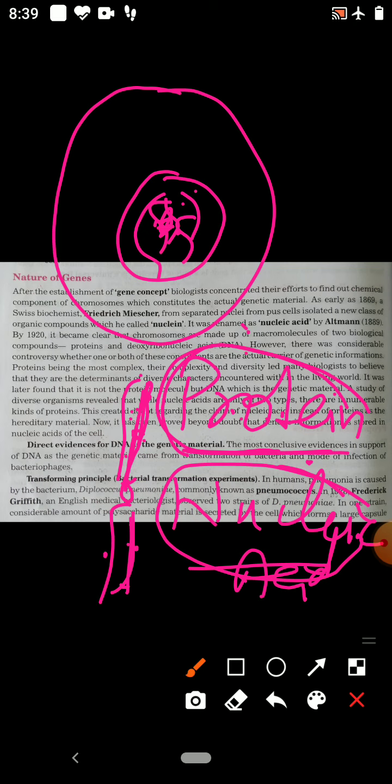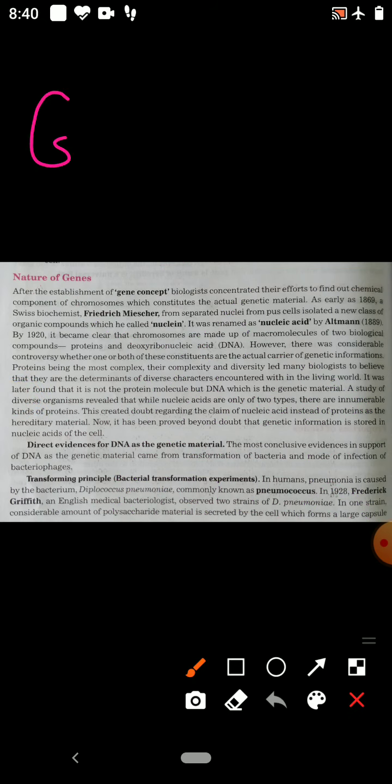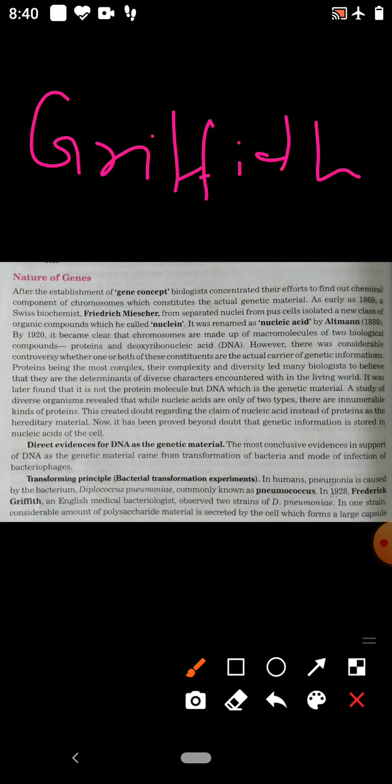The direct evidences are the experiments which were conducted by different scientists. The first experiment was the Griffith experiment. His experiment showed the transforming principle.